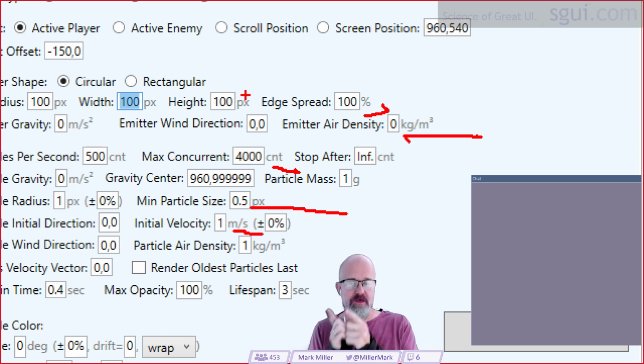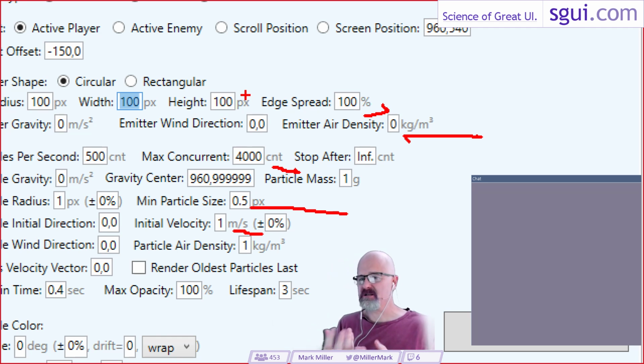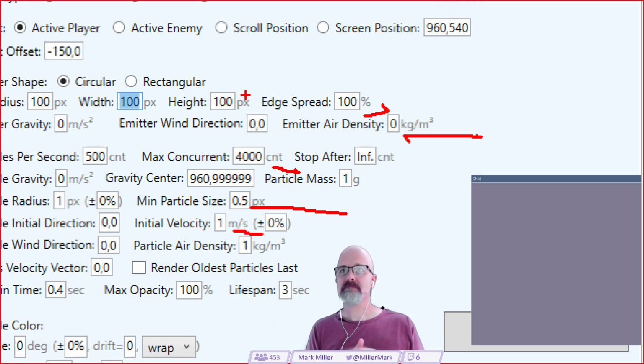Right. However, this UI right here, Rory, will likely never be used while the game is being played. This is to create effects in advance, because this is just so complex here. There's no way I want to... Well, that's true, yeah. But everything you said is absolutely true. For this, I just want to clarify, this is not going to be used in-game.